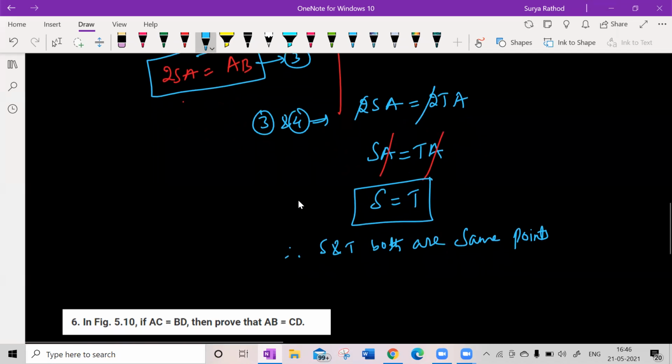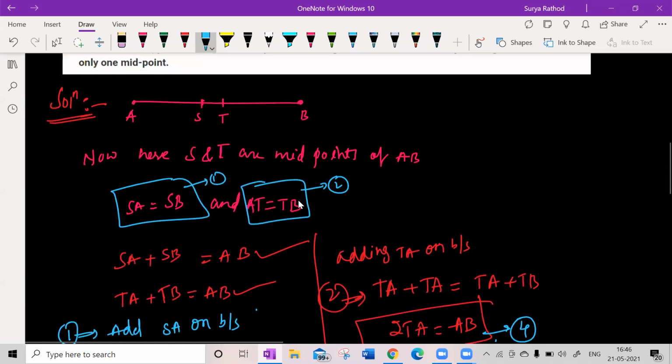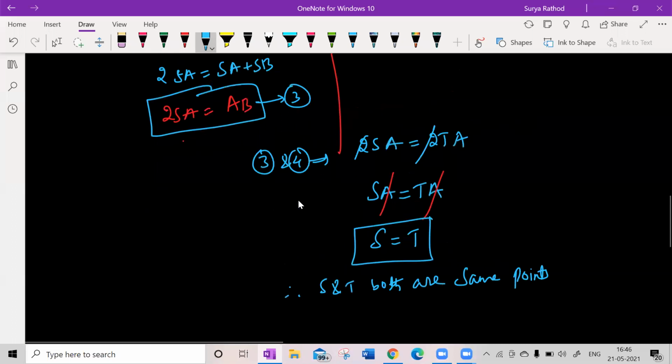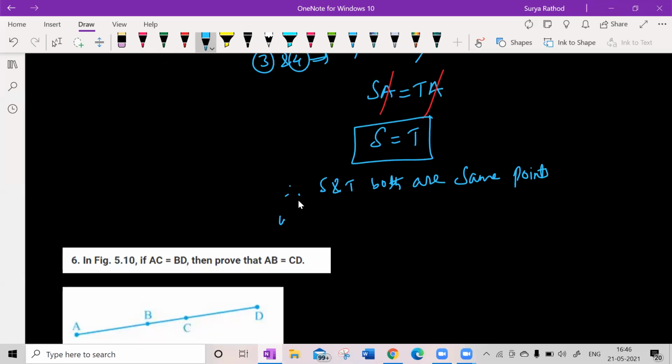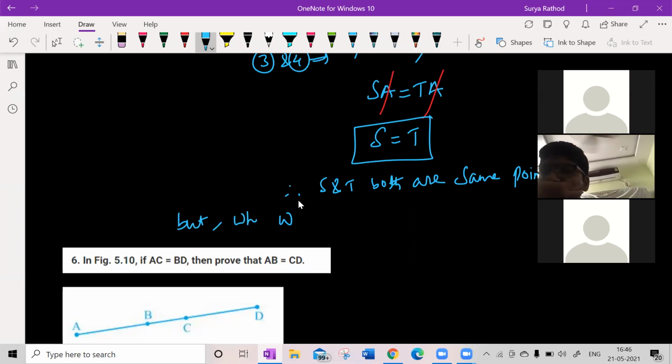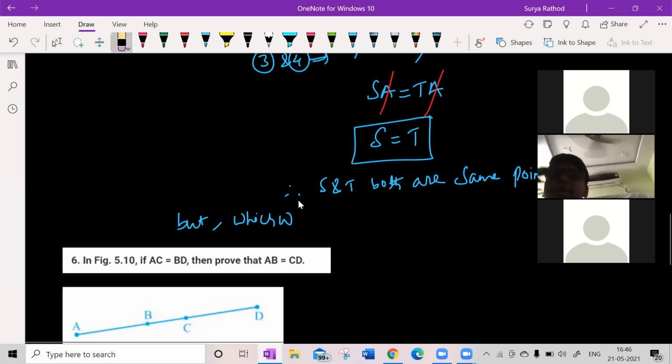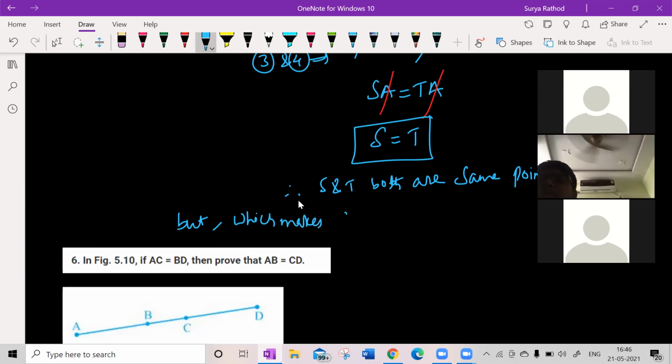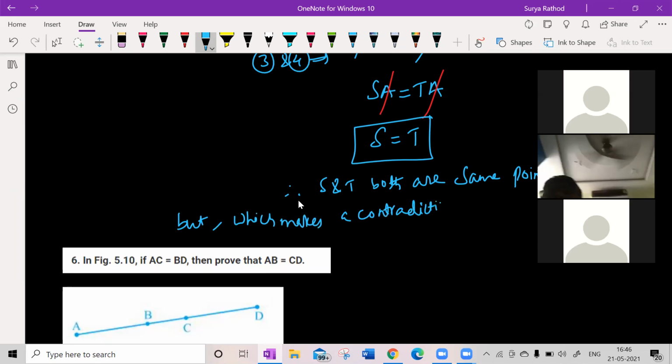So look at this here. S and T both are same points. If I have both are same points now, it is a contradiction, which makes a contradiction over here.